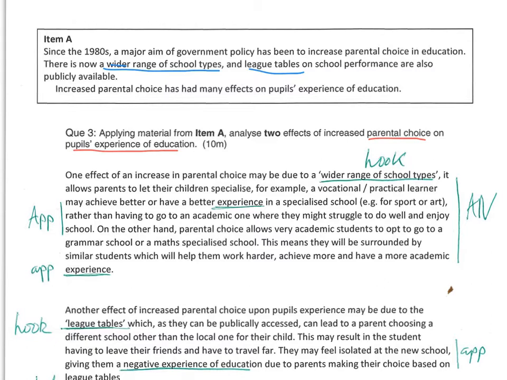On the other hand, parental choice allows very academic students to opt to go to a grammar school or a maths specialised school. This means they'll be surrounded by similar students, which will help them work harder and achieve more and have a more academic experience. Again, it's not enough just to stick the word experience in, which some of you did. You had to explain it. So in this one, they've clearly explained that the experience will be different because they'll be around other students and able to work harder, about peer group. Altogether, I'd say that point is fairly analytical.